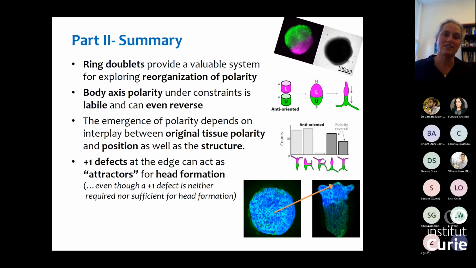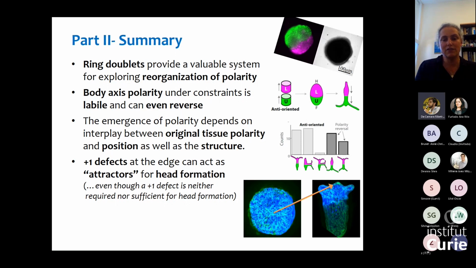So to summarize this second part, I showed you this ring doublet system, which is a nice system to introduce frustration in polarity and look at how polarity is reorganized in the system. It's clear from our movies that polarity, even though there is a strong memory of polarity, this memory is not irreversible. You can actually erase it and even reverse it. We see that this polarity depends on an interplay of different factors. It depends on both the original tissue polarity, its position along the body axis, as well as the structure, which is associated also with the actin structure, that having or not having a defect.